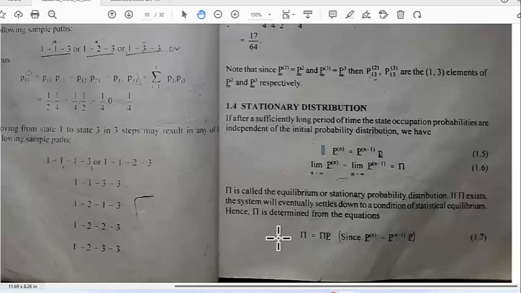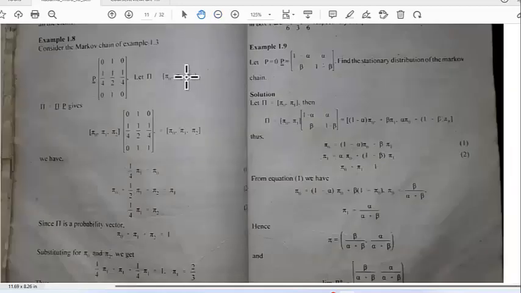Now you may be used to seeing eigenvectors multiplying the matrix on the right-hand side. Those are called right eigenvectors. This is now a left eigenvector. And the eigenvalue for this eigenvector is 1, because you have pi times the matrix equals 1 times pi. So the stationary distribution of a Markov chain is an eigenvector of the transition matrix with eigenvalue 1.